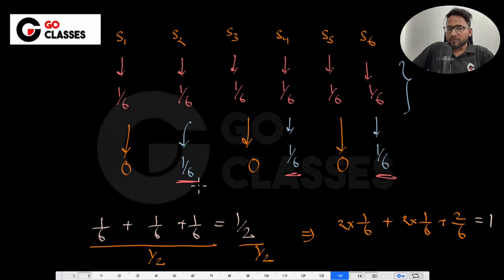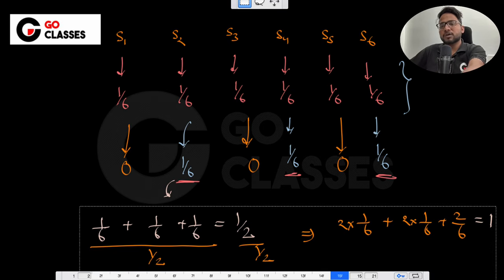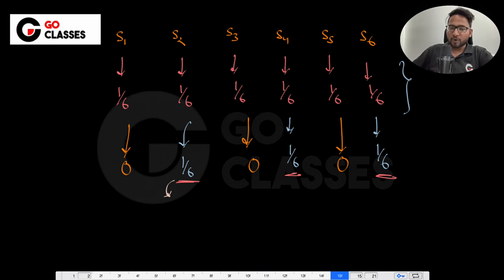So instead of 1 by 6, what are the new probabilities? 2 into 1 by 6, which is 1 by 3. See, this 1 by 6 is actually wrong, because it is not giving you a summation of 1. We wanted to redistribute the probabilities in the same proportion. I will talk about the proportion a little later, and tell you what I mean by it. But currently it is 1 by 3.